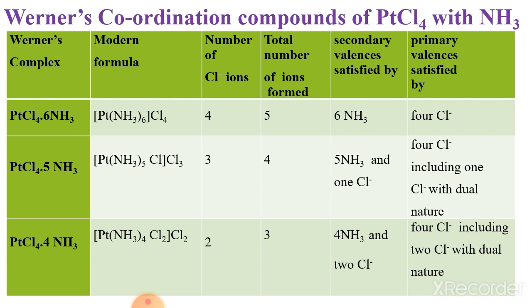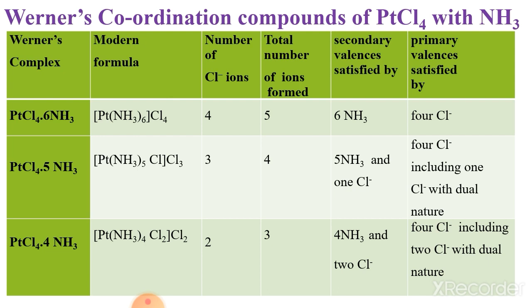Then the secondary valence is satisfied by, look here, the central atom platinum attached with 6 ammonia molecules. So hence the secondary valence is satisfied by 6 ammonia. Now the primary valency is satisfied by 4 Cl minus, that is, the charge on Pt is plus 4, and that can be balanced by 4 Cl minus, which are shown here as the primary valency.